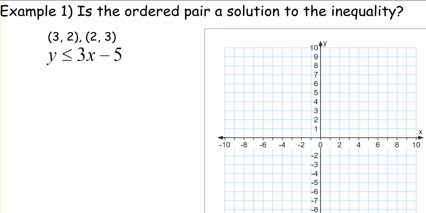So, our first example: is the ordered pair a solution to the inequality? Ordered pairs are written x and y.